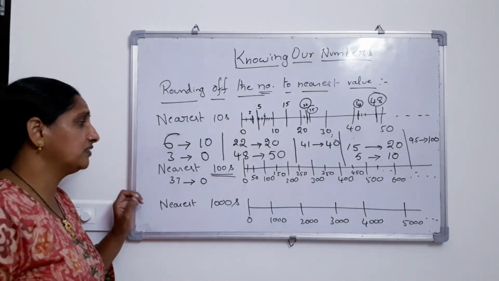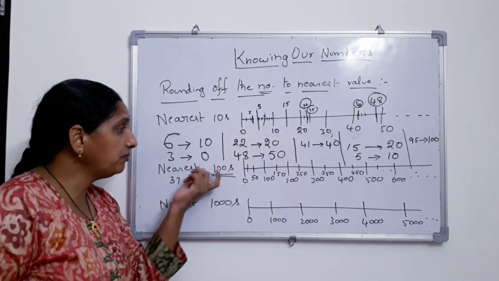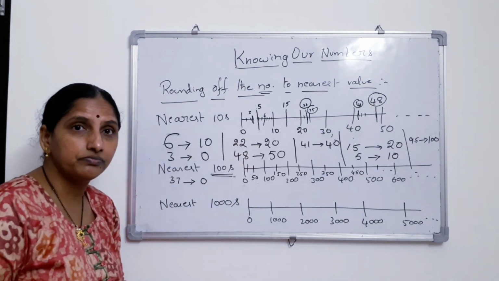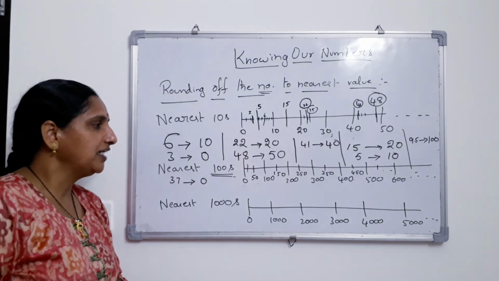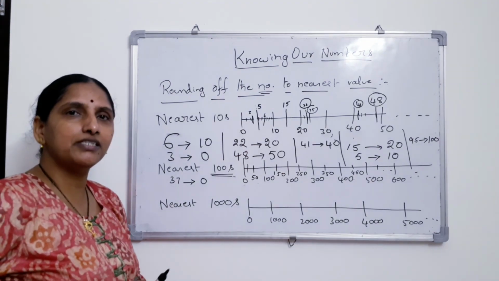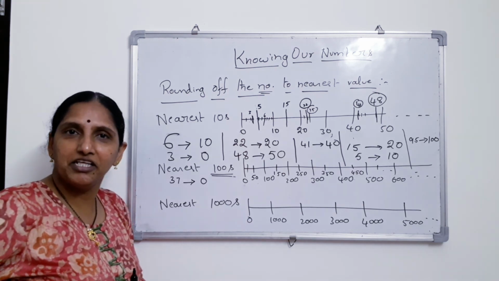Ma'am, what is this? For 37 in nearest tens you are taking 40, but when I am taking it for 100, you are saying it is 0. I will explain to you. Suppose for 40 marks you get 37, what happens? Mommy will give you a big cake in the evening.